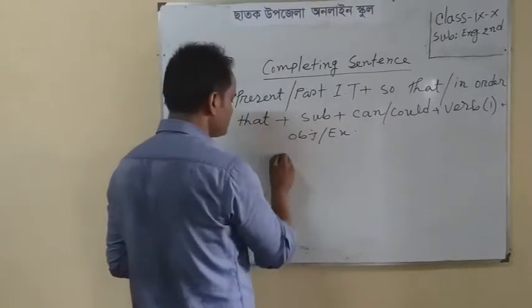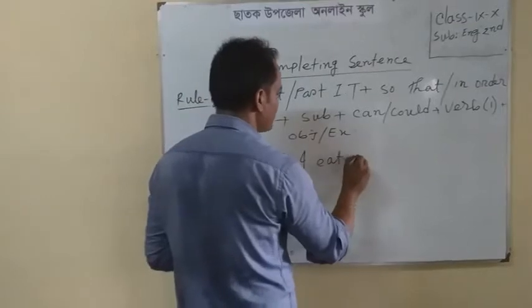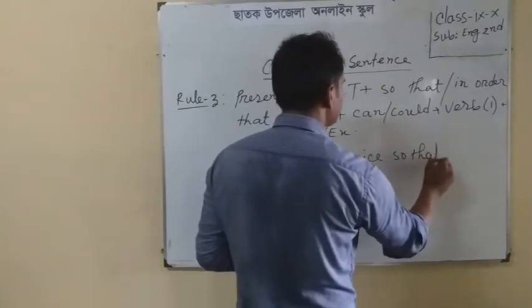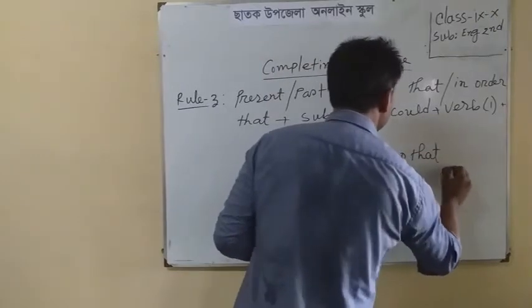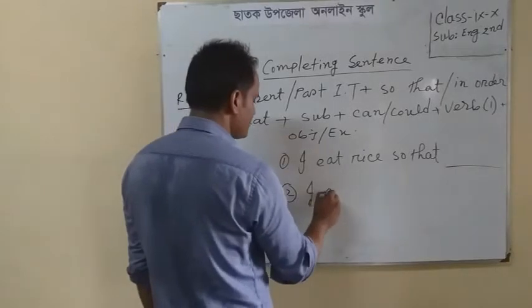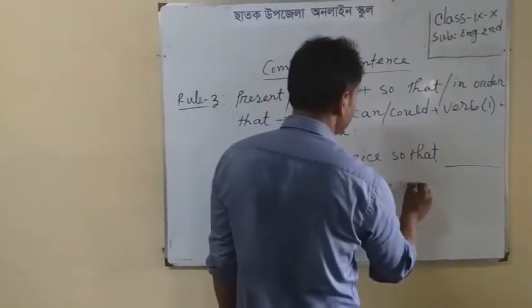Look at the example. I eat rice so that. I ate rice so that.